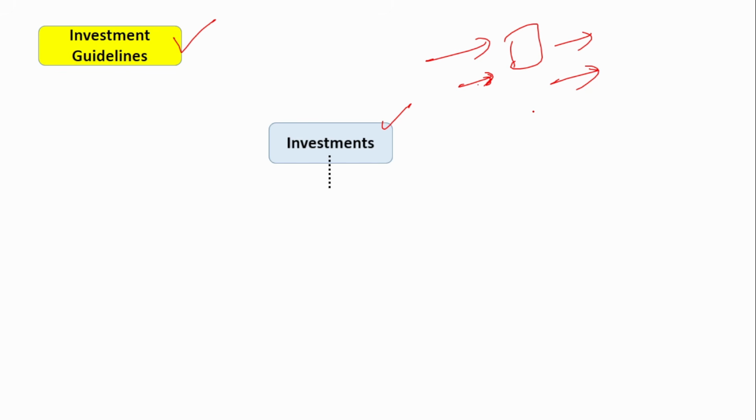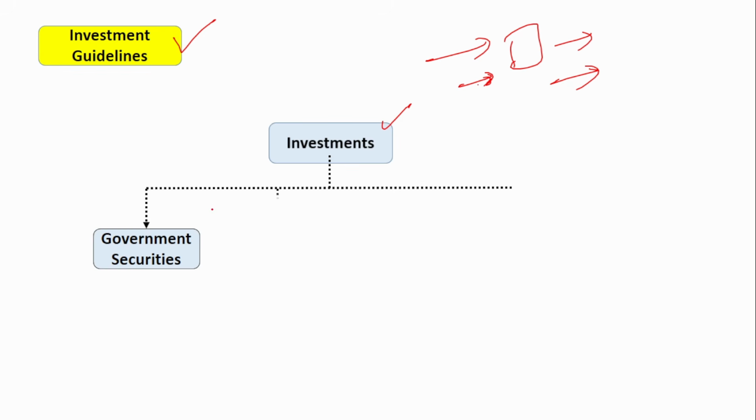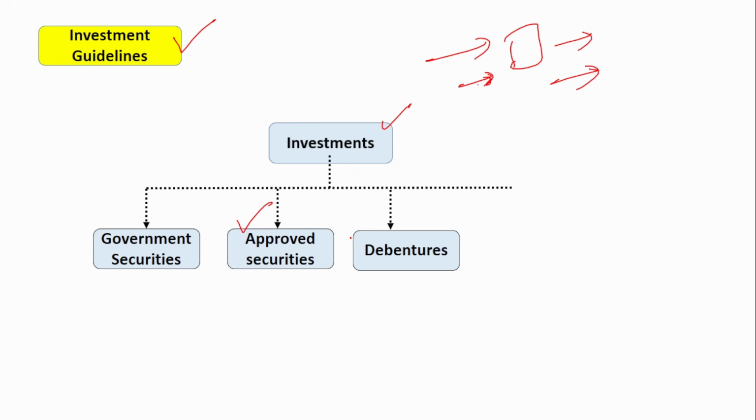Here, they invest in various securities such as government securities, other approved securities, and also the debentures, also called bonds, and also in the commercial papers. These are the various instruments where the banks are allowed to invest, because apart from providing loans to the people, the banks can also utilize some idle funds lying with them. There is always a certain limit on how much they can invest in government securities, debentures, and commercial papers. That is set by the Reserve Bank of India and that limit keeps changing. That changed limit is also reported by the Reserve Bank of India to the public.